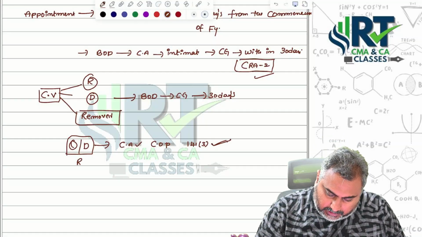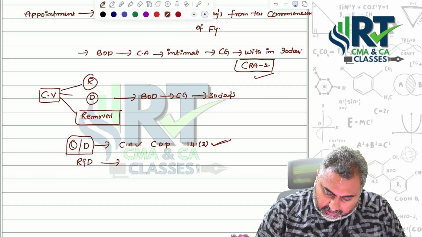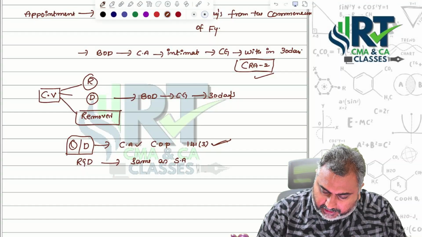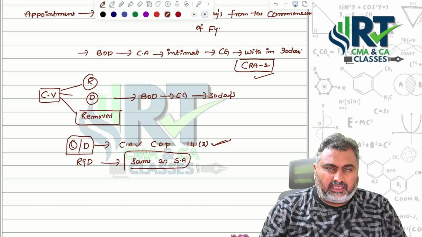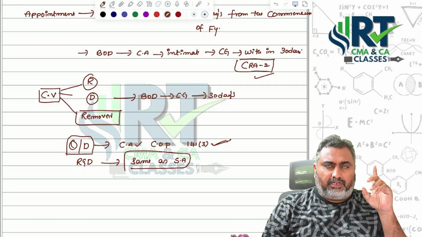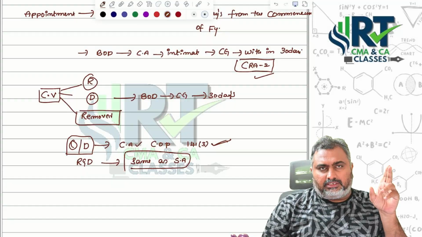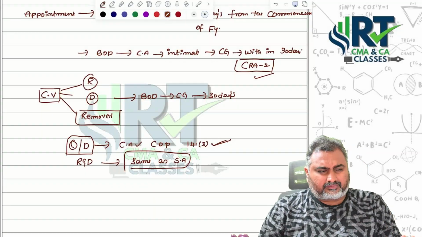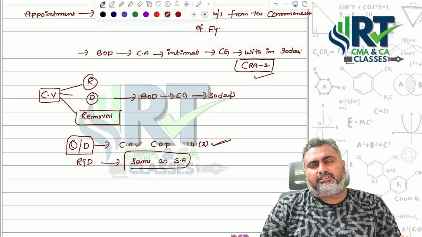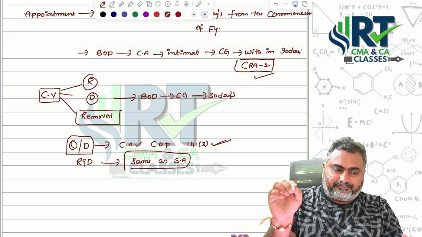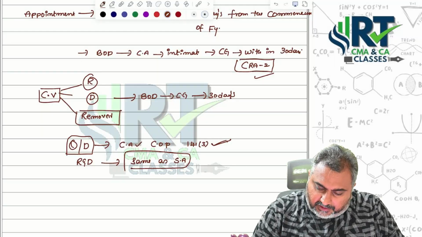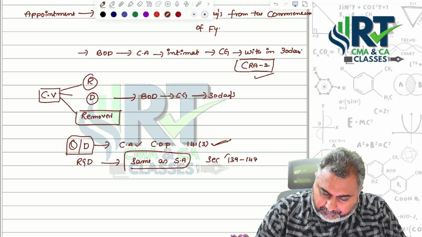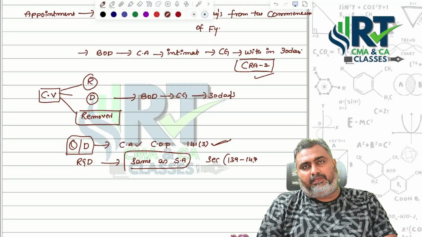When it comes to rights and duties also, same as statutory auditor, no other extra thing. Whatever powers and duties are applicable to the concerned statutory auditor, the same powers and duties will be applicable here also, but subject to the concerned things that belong only to the cost auditor, as referred in Sections 139 to 147. All the concerned things will be applicable here.